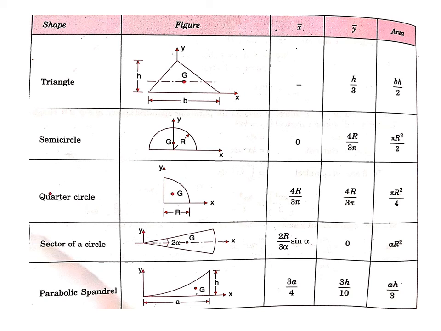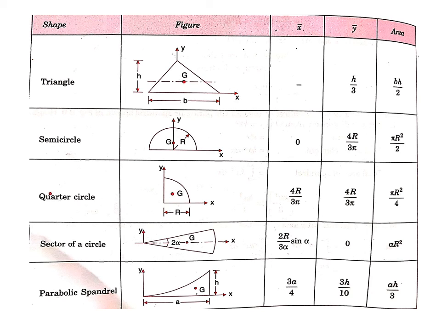Now, let us see some of the common figures and their centroidal distances. So, if we are considering a normal triangle, that is not a right angle triangle, generally a plane triangle, in this case, we are having the y bar distance at a height of h by 3 from the base. So, the centroid of a triangle will be located at a distance of h by 3 from the base. Clear? Then, for a semicircle, the centroid will be located at a distance of 4r by 3 pi from the base of the semicircle.